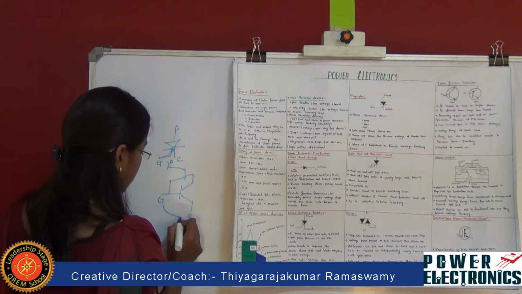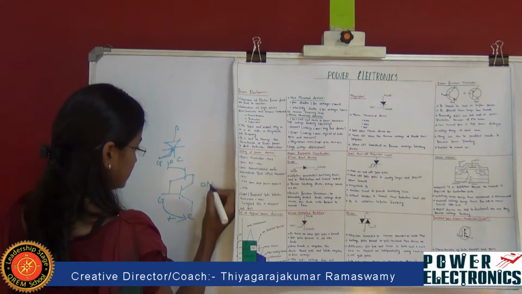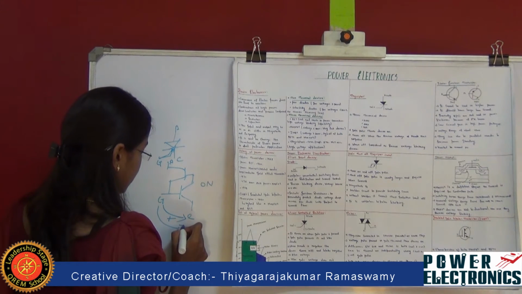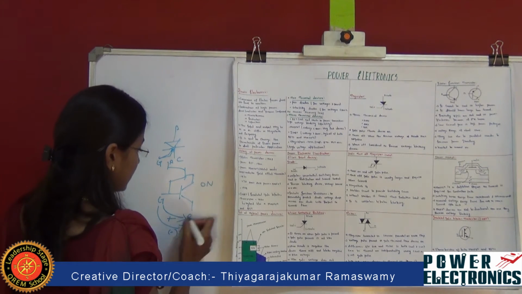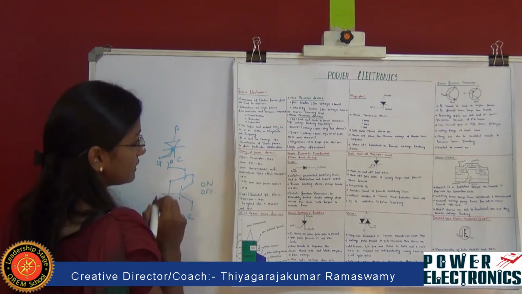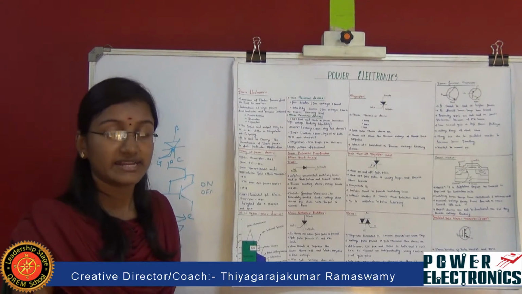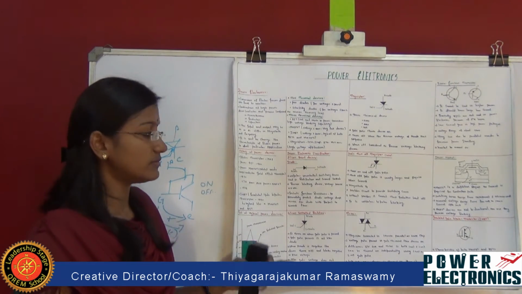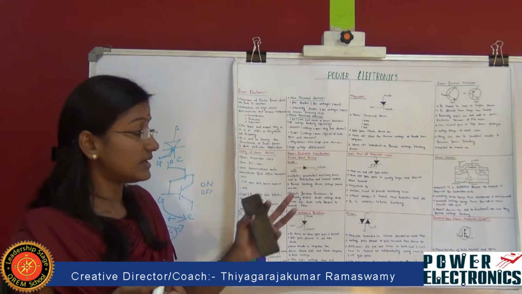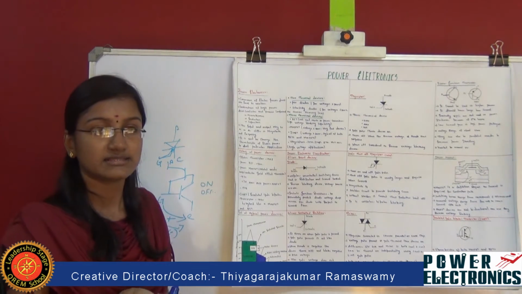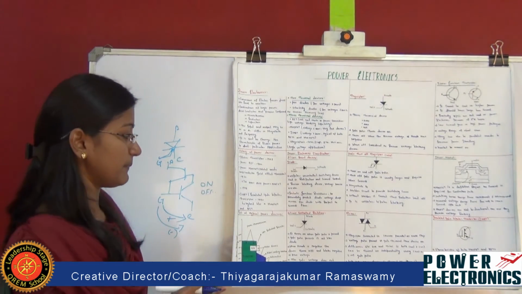If the current from gate to cathode is positive, then the device gets switched on. If the gate to cathode current is negative, then the device gets switched off. So this is also a bidirectional switching device which performs on-off function, and the magnitude of this gate turn off thyristor is about 1/3.